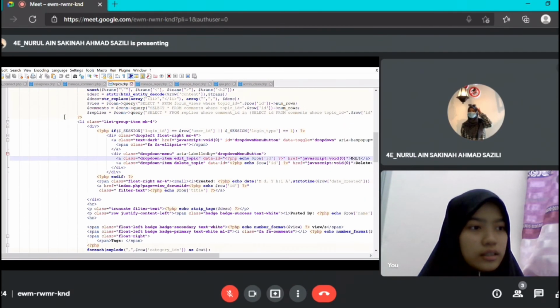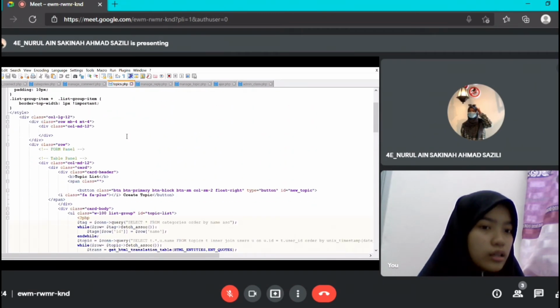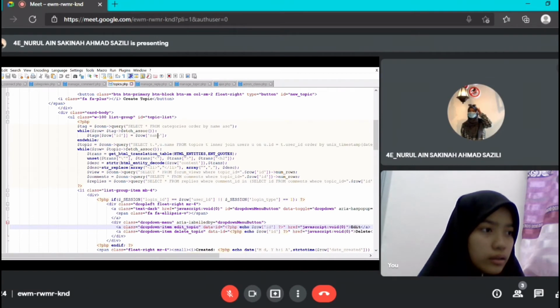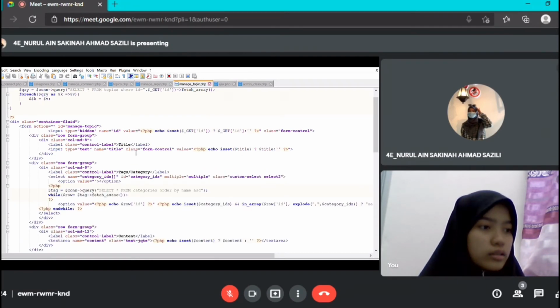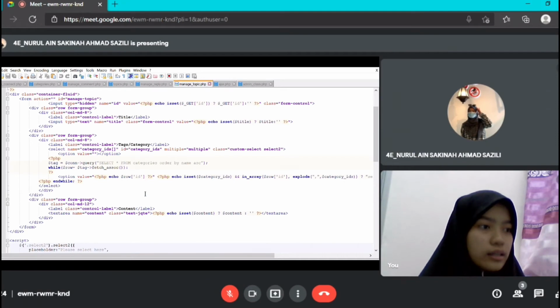So this is the topic list coding, and users can create topics. If they want to create a topic, they will fill in the title, text or category, and the content, and then they will save it and it will be saved in the database, and then it will keep updating the database.